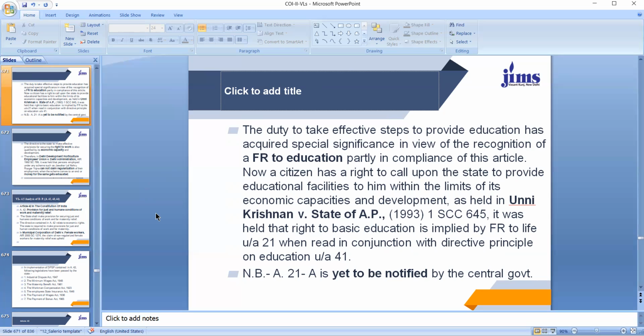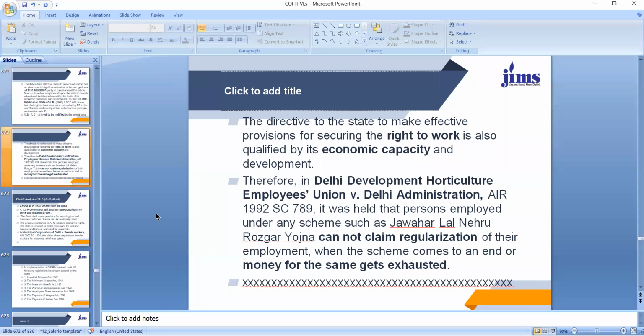Dear students, this Article 21A is yet to be notified by the central government. And this directive to the state to make effective provisions for securing right to work is also qualified by its economic capacity and development. You see, these directive principles state is to follow, but subject to economic capacity.